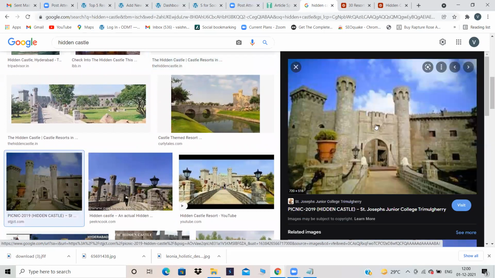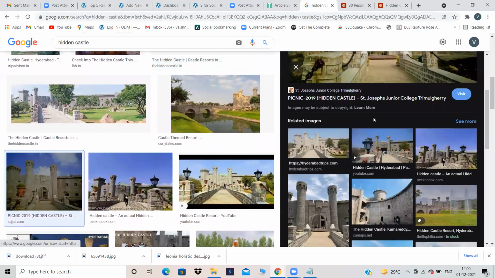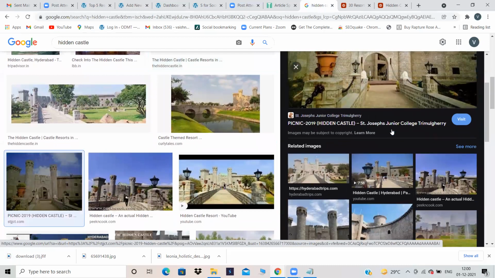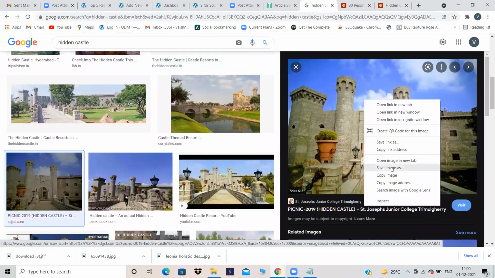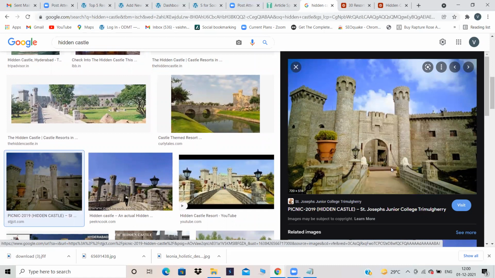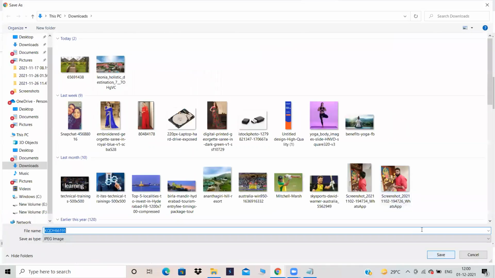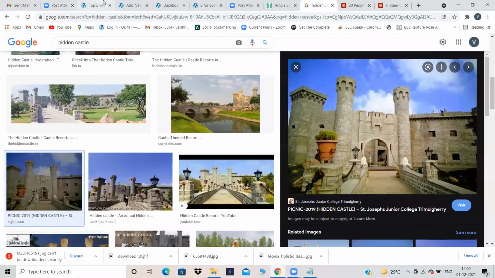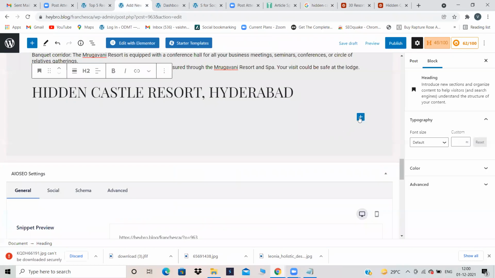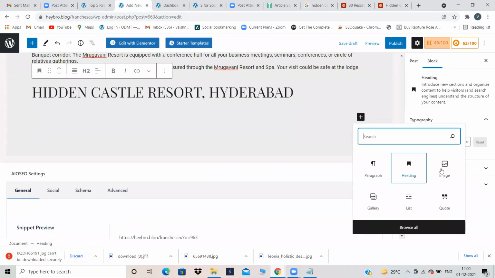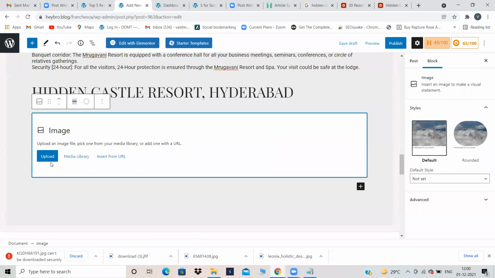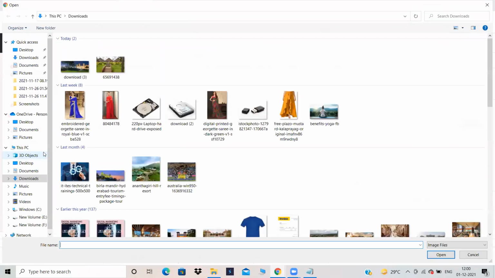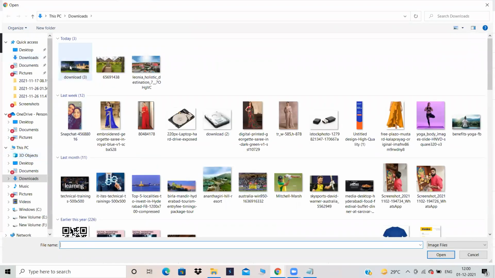Yeah, let's take this image. Save image as, and click on JPG. Add new. Actually, writing a blog will take lots and lots of time. That is the reason I told you to write a blog and come.